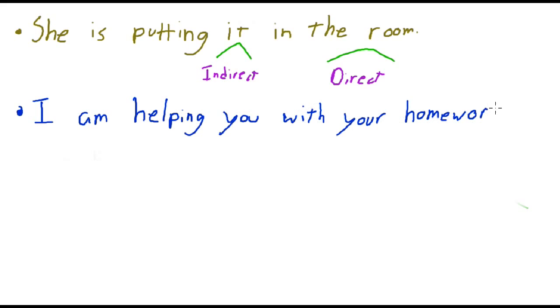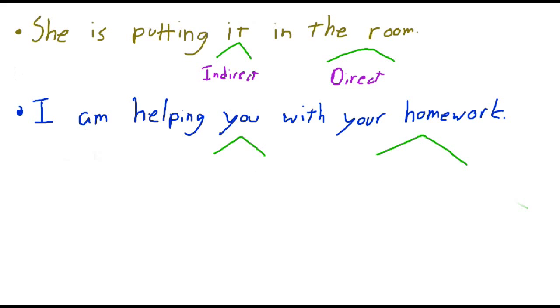I am helping you with your homework. Okay, well, what are the two objects here? So I is the personal pronoun, that's the subject. Helping you, I'll do that in green. I am helping you, that's one object, with your homework. Correct? Your homework is another object.